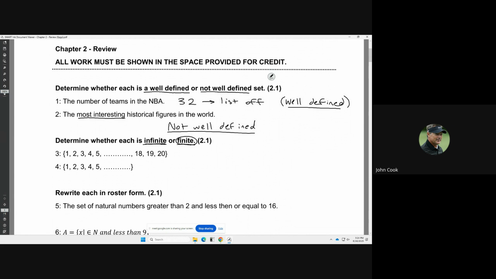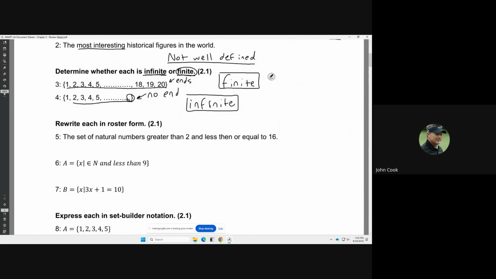You can actually tell that just by the way that it's written up. In number 3, we have the numbers 1 all the way to 20, but this one ends. So since it ends, this is going to be finite. And then notice that this one just keeps going on and on forever, like there's no end to it. There's nothing after the dots. That means that this one is going to be infinite. So those ones should be pretty easy. You just got to know the vocabulary for them.